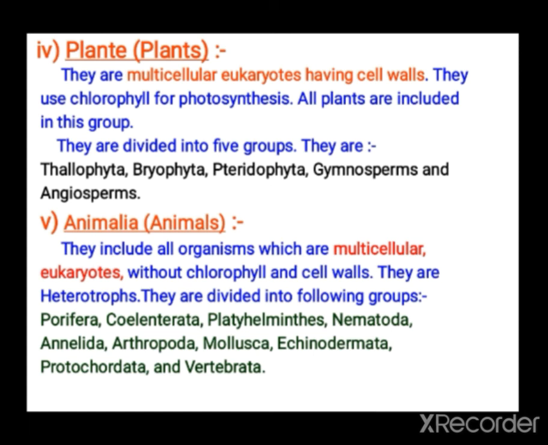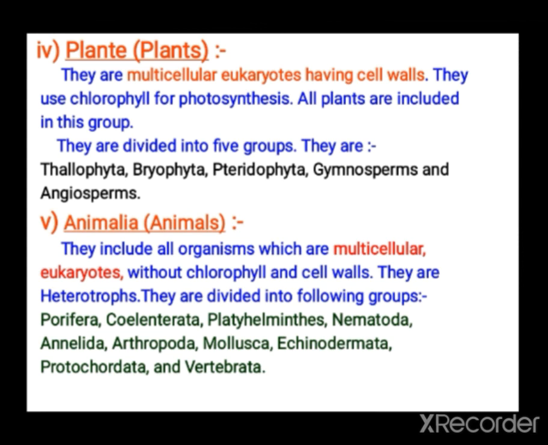So familiarize these terms. In the coming classes we will study them one by one in detail, giving examples. Familiarize these terms, children, the groups given under Plantae and also Animalia. Animalia: let us see the classification further, that is Porifera, Coelenterata, Platyhelminthes, Nematoda, Annelida, Arthropoda, Mollusca, Echinodermata, Protochordata and Vertebrata.